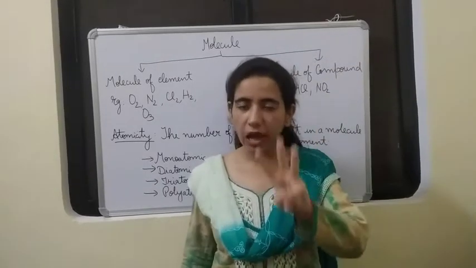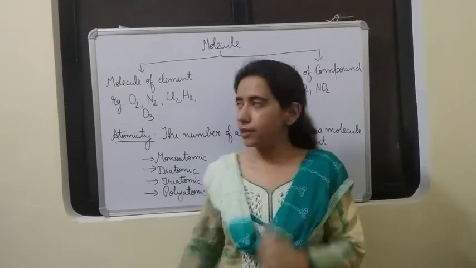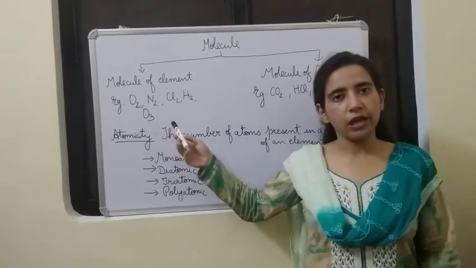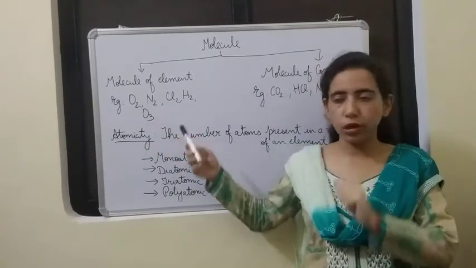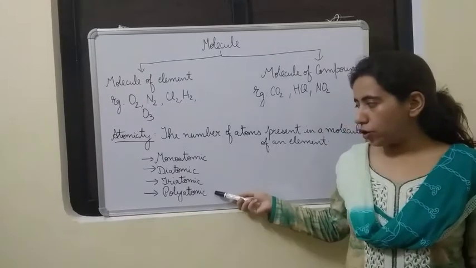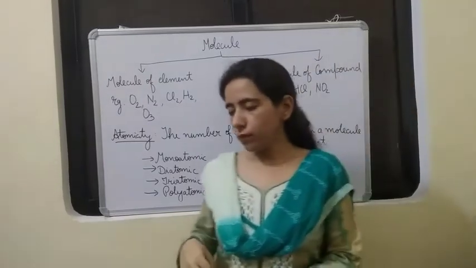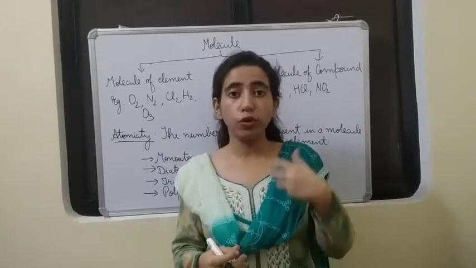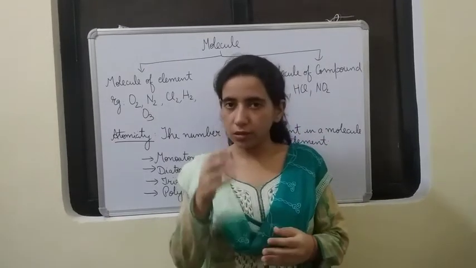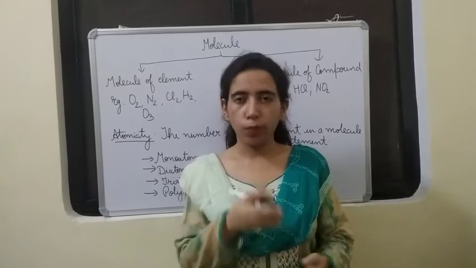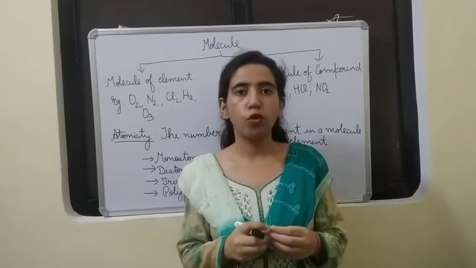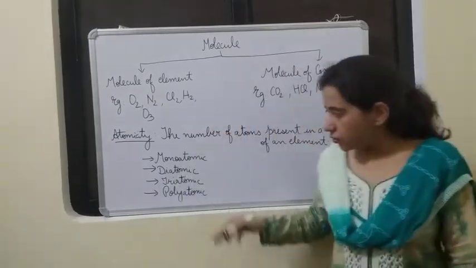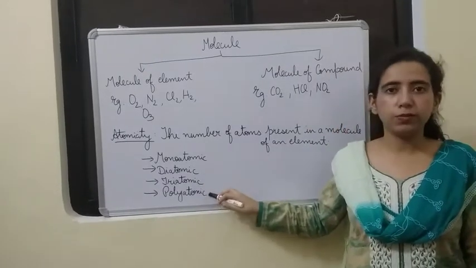Then triatomic means, tri means 3. That means 3 atoms in a molecule. So the example, ozone we have got. It has 3 atoms of oxygen in one molecule. Then polyatomic. Poly means more. Polyatomic molecules are those which consist of more than 2 atoms in a molecule. The same we have studied in maths. In fact, triatomic is also included in polyatomic.